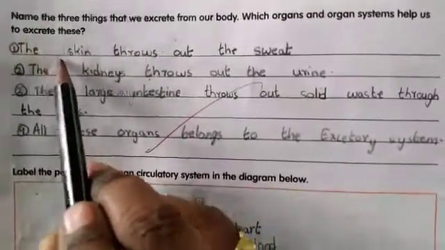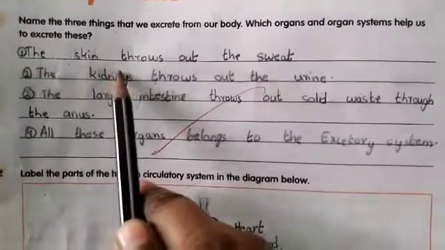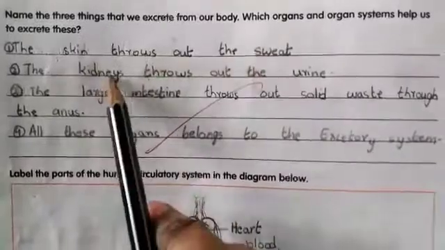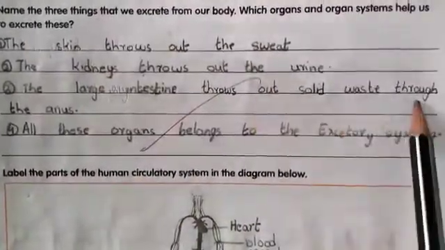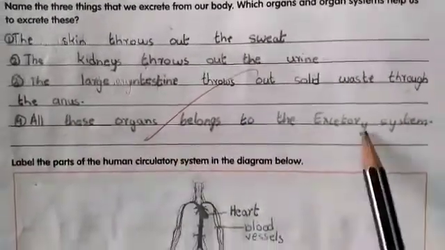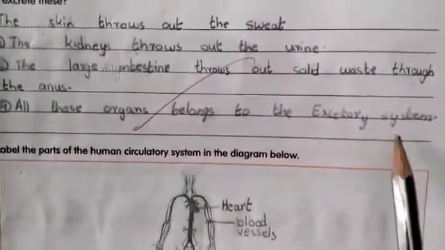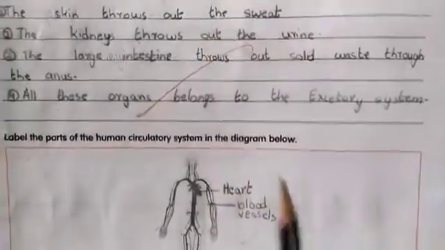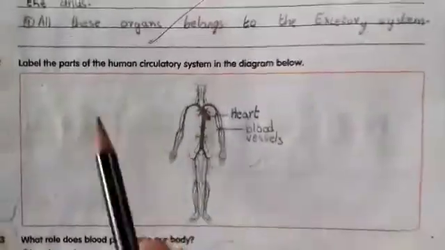2 answers from the reader, practice questions I have given, and this first one you are going to write 2 times in your classwork. The skin throws out the sweat, the kidneys throw out the urine, and the large intestine throws out the solid waste through the anus, and all these organs belong to the excretory system. So how the waste is thrown out, through which organs and which systems help. So learn this answer and write 2 times in your classwork.